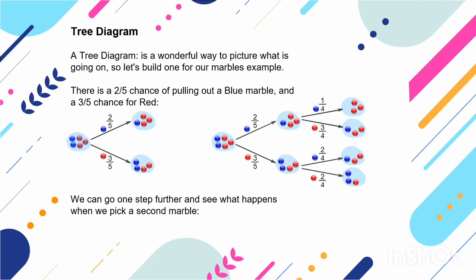And then tree diagram. A tree diagram is a wonderful way to picture what is going on. So let's build one for our marbles example. There's a 2 divided by 5 chance of pulling out a blue marble and a 3 divided by 5 chance for red, you can look at picture 1. We can go one step further and see what happens when we pick a second marble. You can look at picture 2.